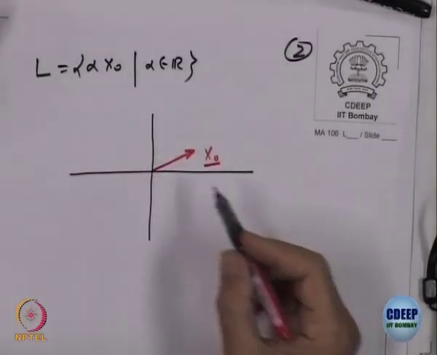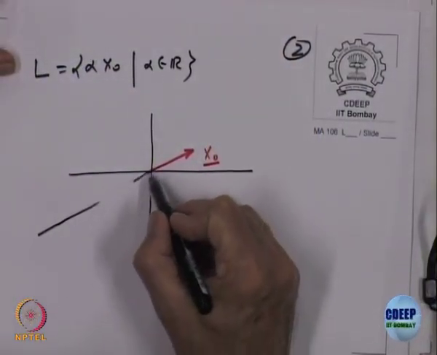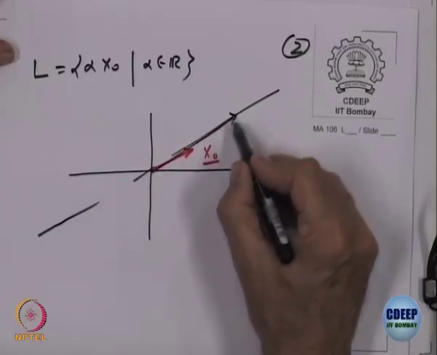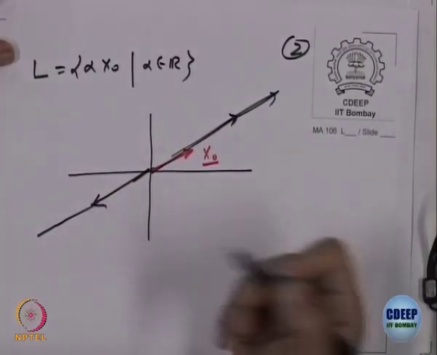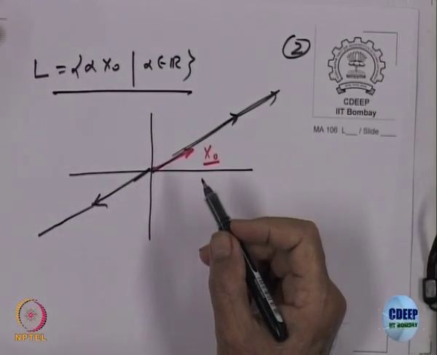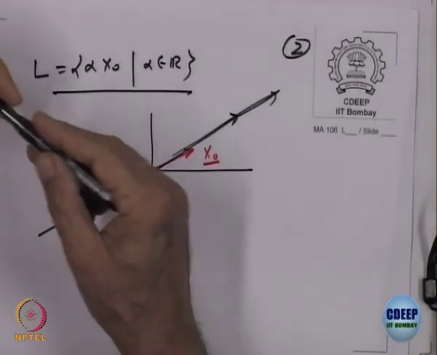What is alpha x0? I am taking a fixed vector and only stretching it. When I stretch it, its length will change only. So, the vector could be anywhere here, from here to here or here to here, depending on whether alpha is positive or negative. So, what is this? This is a line through the origin in R2. Is that okay? So, this is a line through the origin, and that is a vector space.